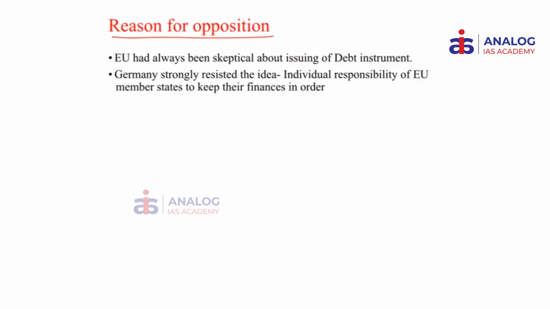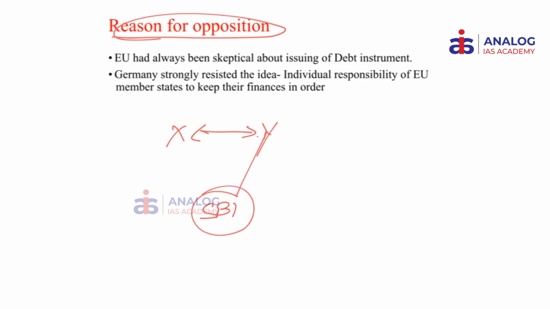Now, what is the reason for opposition from these countries? Say for example, imagine a scenario where a person X and a person Y are good friends. Now, if a bank, say SBI, gives a loan to Y and says that X should be equally liable for the loan that Y takes just because he happens to be his friend, is it right to expect X to pay equally when X does not have any idea about how Y is going to spend?